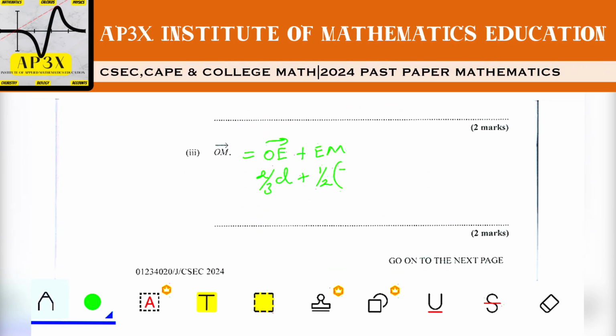of negative 2/3 D plus C. So then this is 2/3 D plus a half of 2/3 D, which is going to be 1 times negative 2 over 2 times 3. Oh well, we can just cancel the 2's here. So a half of negative 2/3 is negative 1/3.